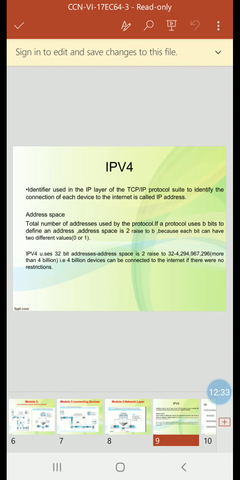Delay occurs when a packet travels from its source to its destination. There are four types of delays: transmission delay, propagation delay, processing delay, and queuing delay. What is transmission delay?